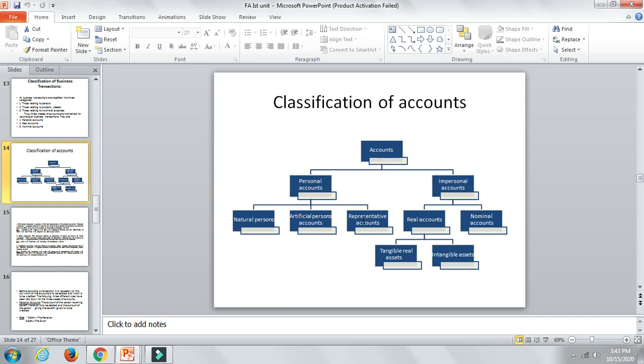An account indirectly representing a person or persons is known as a representative personal account. When accounts are of similar nature and their number is large, it is better to group them under one head, and a representative account is opened. Let's say a salaries account is there. Outstanding account, like last year you have not paid the salaries. So remember this, last year's salary you have not paid yet, so that account will be carried forward to the next year. That will be outstanding due.